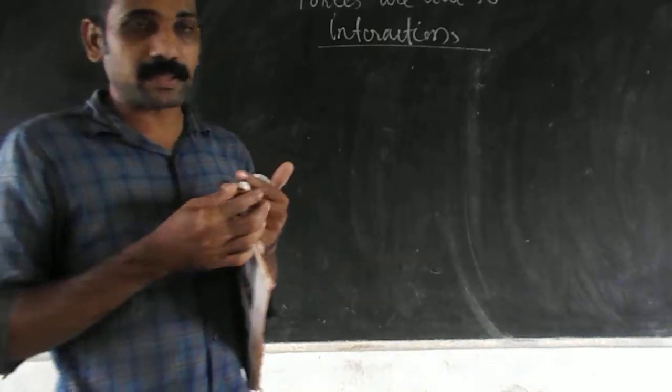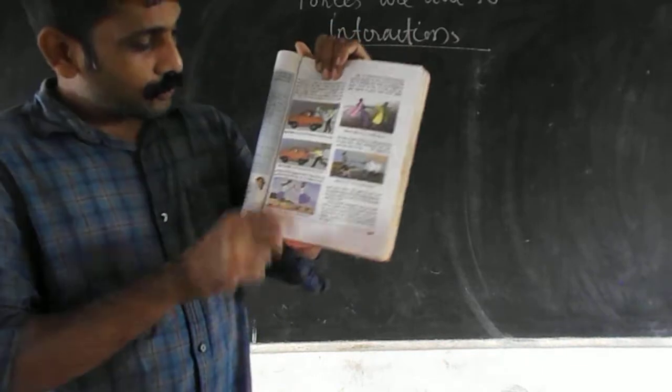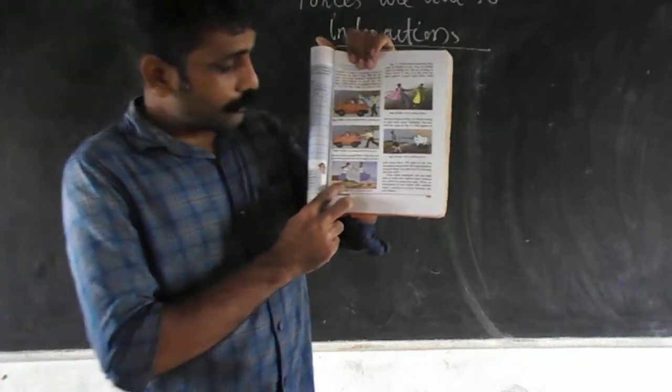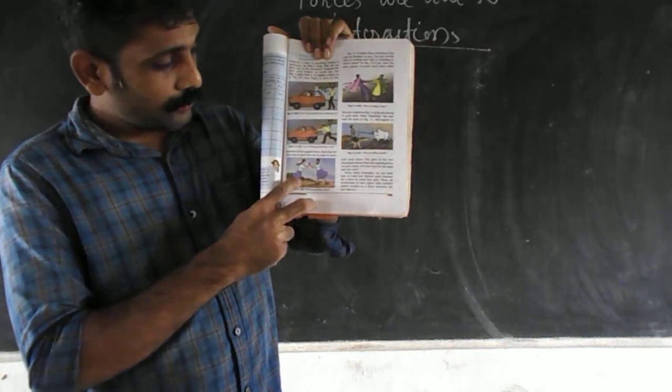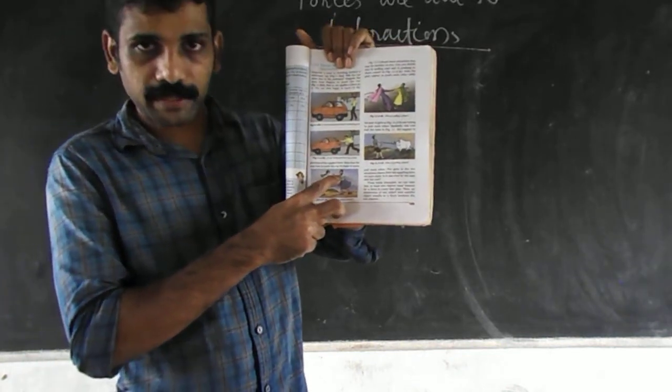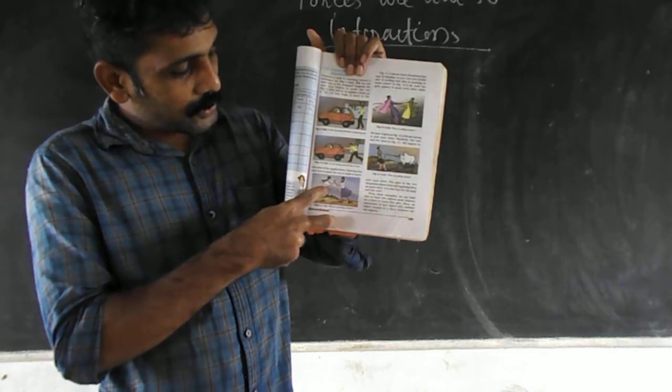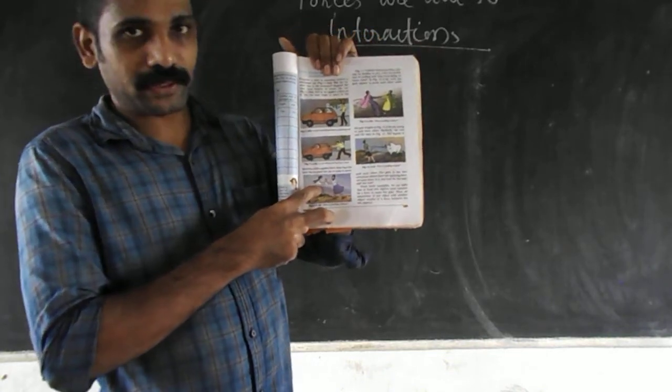So this is the first thing. And the second thing is, when this is the first girl and this is the second girl, when the first girl gives a push on the second girl, the second girl will also give a push on the first girl.